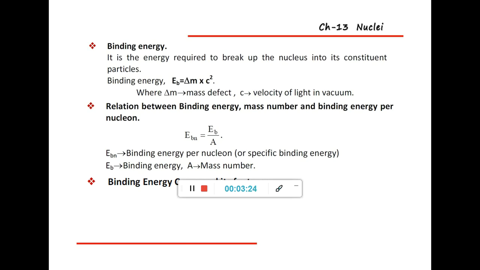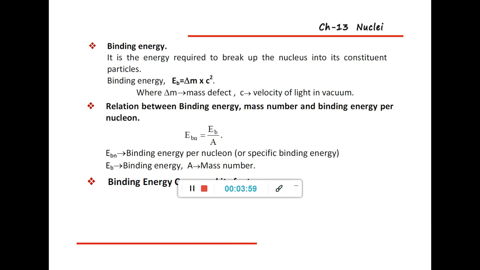The proton and neutron have some different weights, and if you see the mass spectrometer, the nucleus has a weight that is different from the proton plus neutron weight. That difference is known as the mass defect, and C is the velocity of light in vacuum.